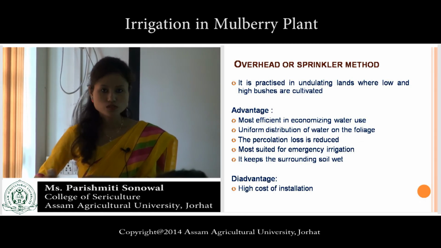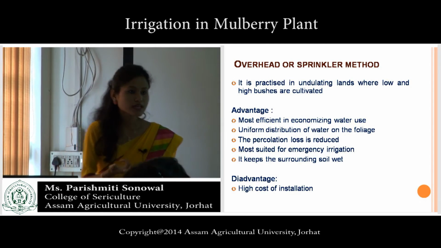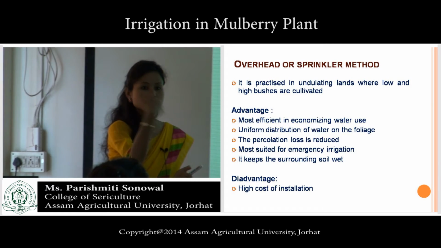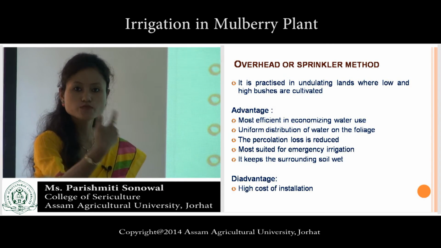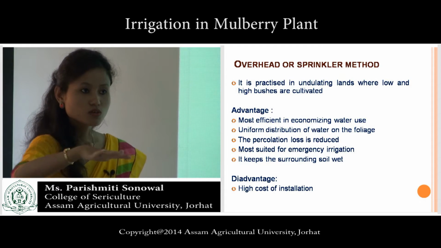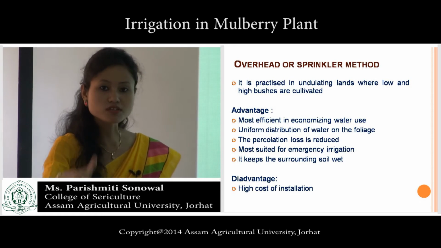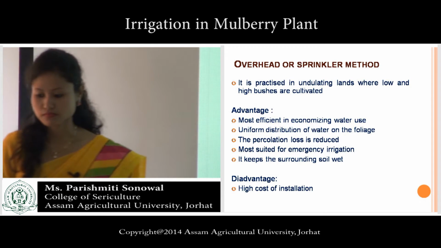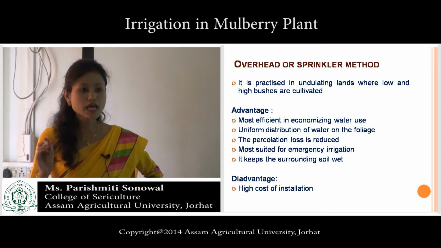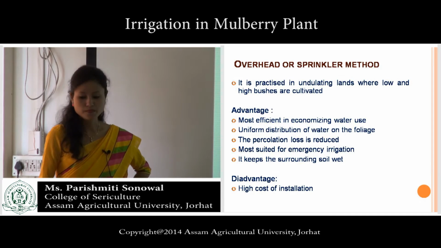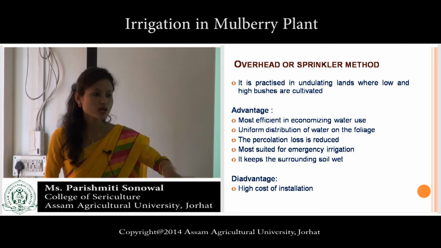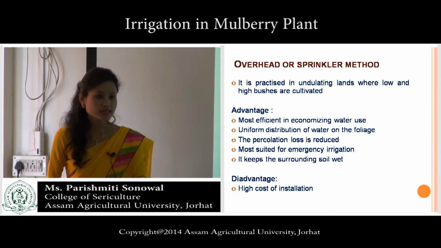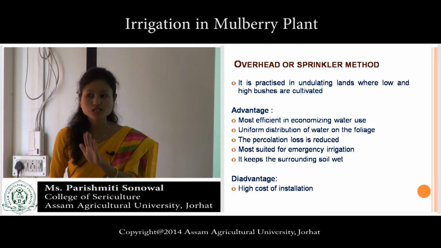You know percolation loss? If the water is sprinkled, the water will be uniformly distributed on the plants, not directly on the soil, and as a result percolation loss will be reduced. More suited for emergency irrigation. It keeps the surrounding soil wet. Only wet, but percolation loss is reduced.